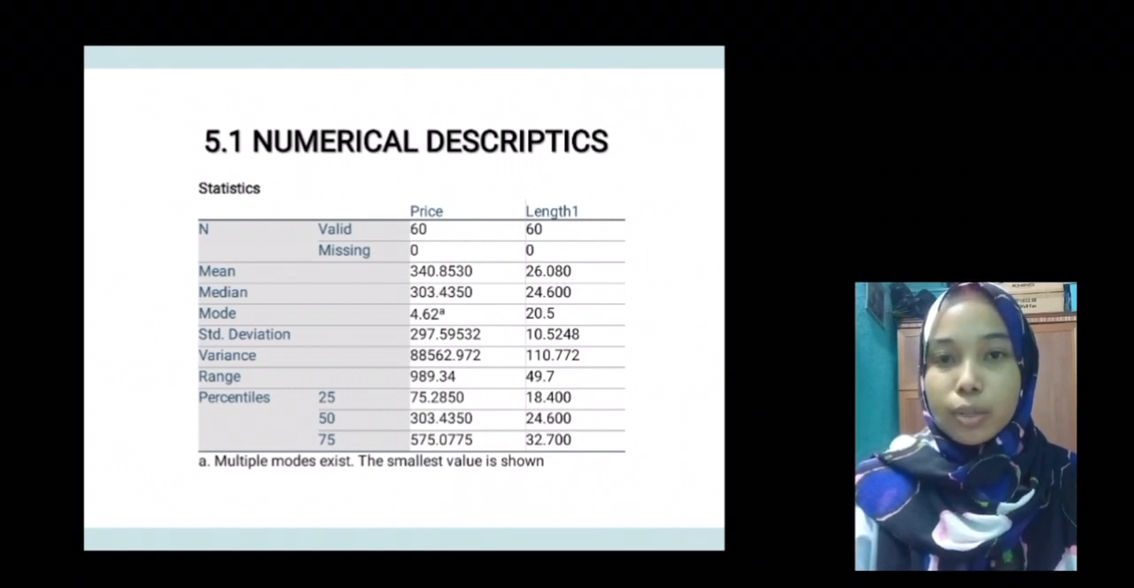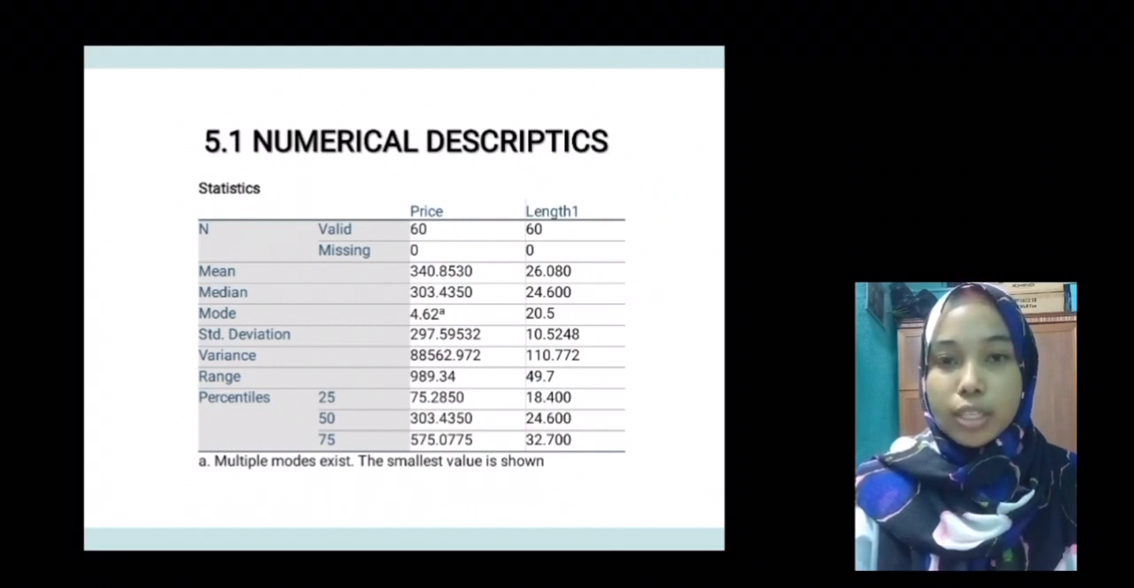Next, the numerical descriptive measures are the data that need to be analyzed from the data that has completed the calculation, and need to be compared using manual calculation and SPSS. The selected data are length 1. The manual mean is 26.183 and SPSS 26.080. The manual median is 25.225 and SPSS 24.600. And the last, the manual mode is 23.99 and SPSS 20.5.